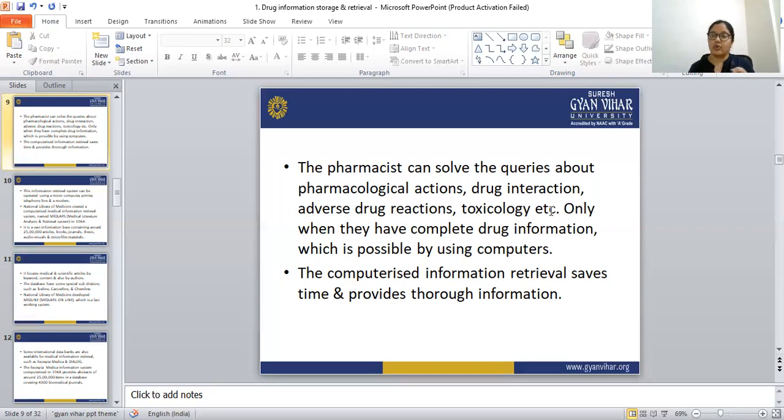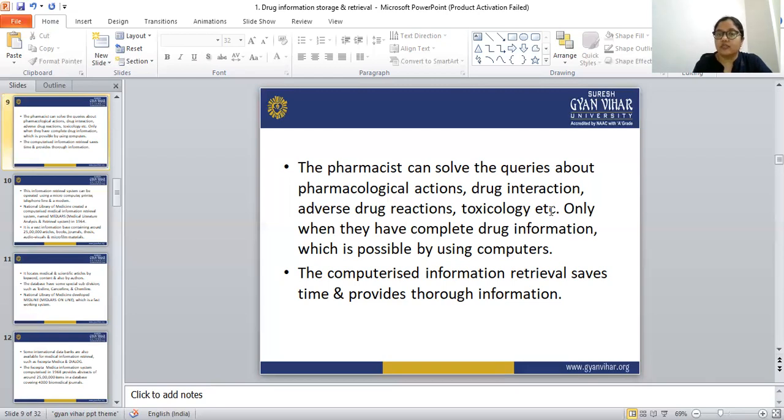We can store all the information in the computer, including adverse drug reactions and toxicological reactions. This is very easy for the pharmacist. The drug information storage system in the computer makes it very easy for the pharmacist to solve the queries.